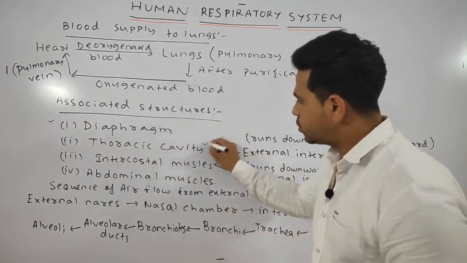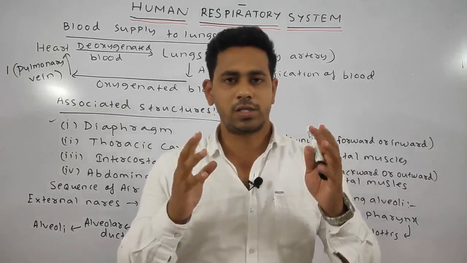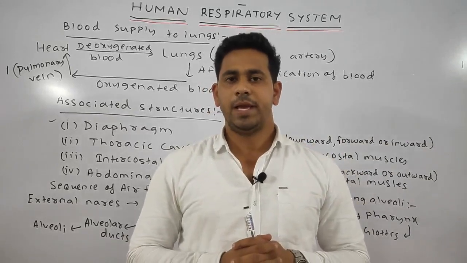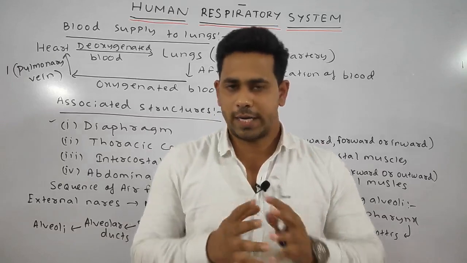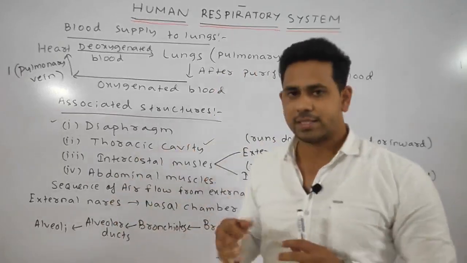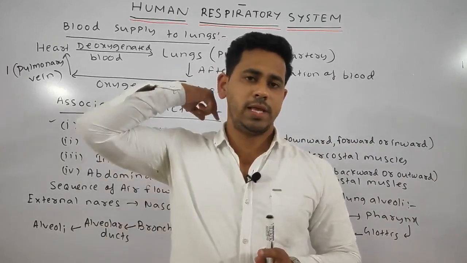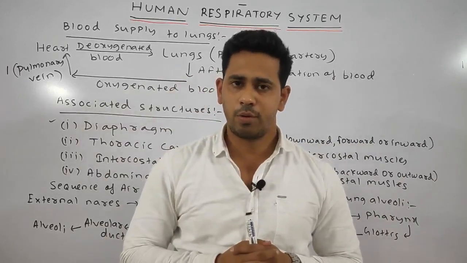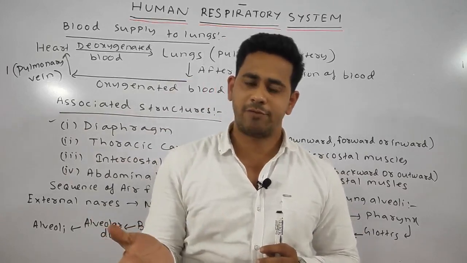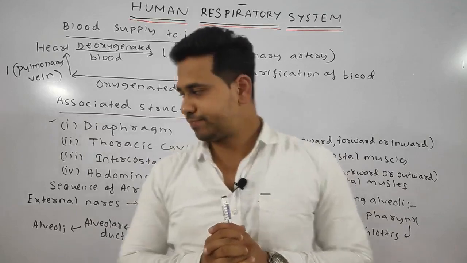Next, the thoracic cavity. Obviously, the thoracic cavity is an airtight chamber, or space or cavity, in which the lungs are located. The thoracic cavity is guarded ventrally by the sternum, dorsally by the thoracic vertebra. On the lower portion, the diaphragm is present, and laterally it is guarded by the ribs.